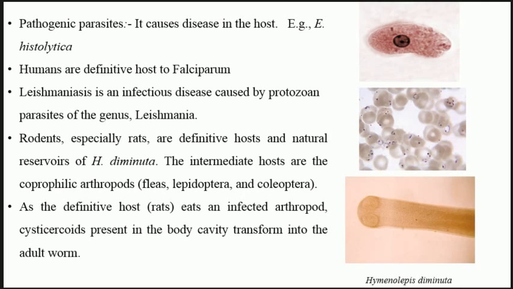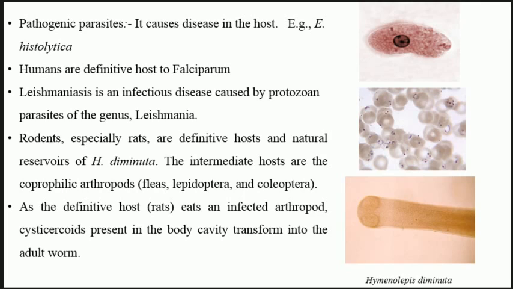Rodents, I have given this example in the first slide about the rodents. For example, Hymenolepis occurs within some of the insects consumed by the rodents. So the rodent becomes the definitive host for this particular Hymenolepis.